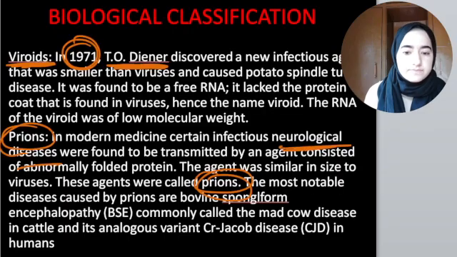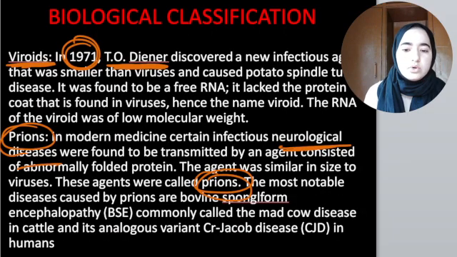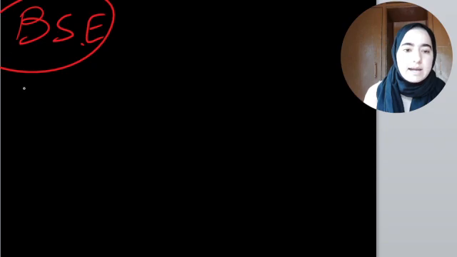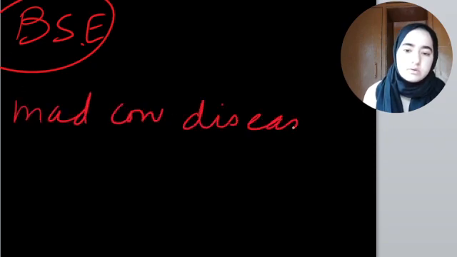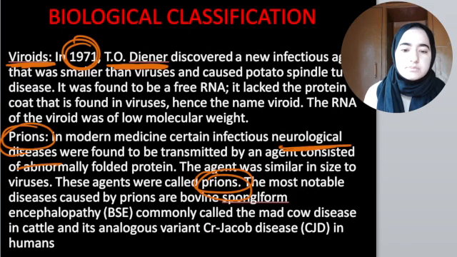Prions usually cause diseases like bovine spongiform encephalopathy, BSE, and moreover they cause mad cow disease.